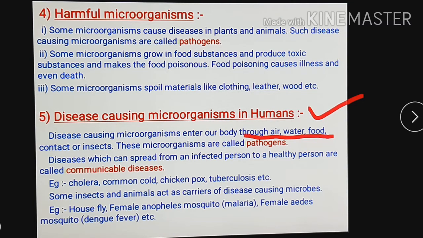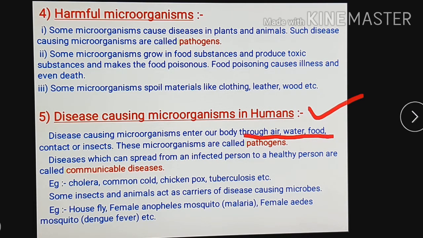Example housefly. So for that purpose we should not eat the food which is not covered, and some sellers are there which are selling their food items near the roadside, so the housefly can sit and make the food spoiled. So this type of uncovered food we should avoid to eat. Again in our home, we have to cover all the food items with a proper cloth or proper utensils. Then the housefly will not spread the diseases.